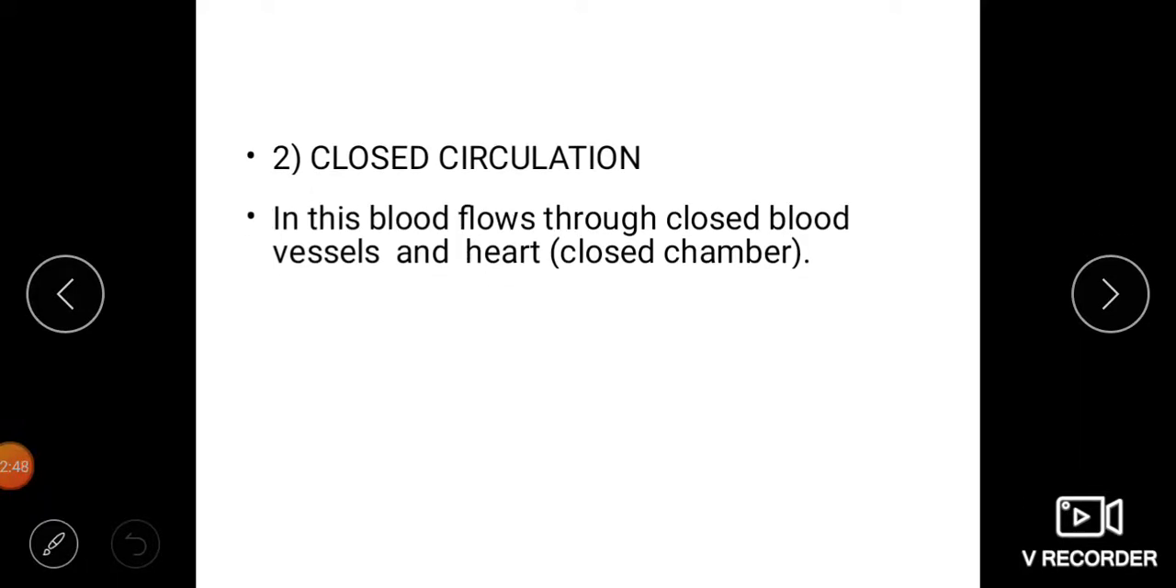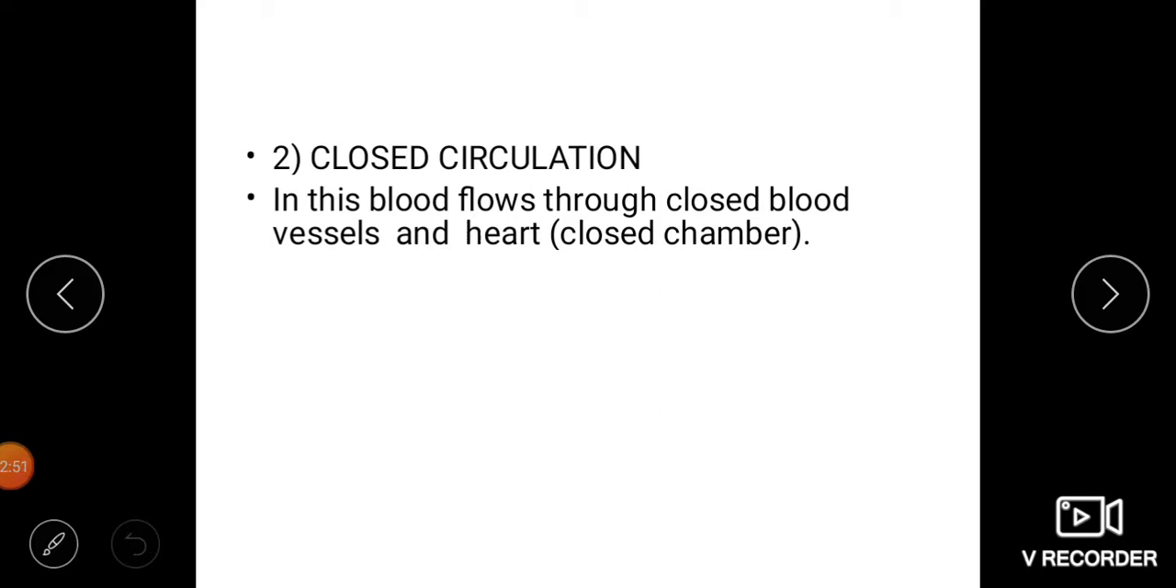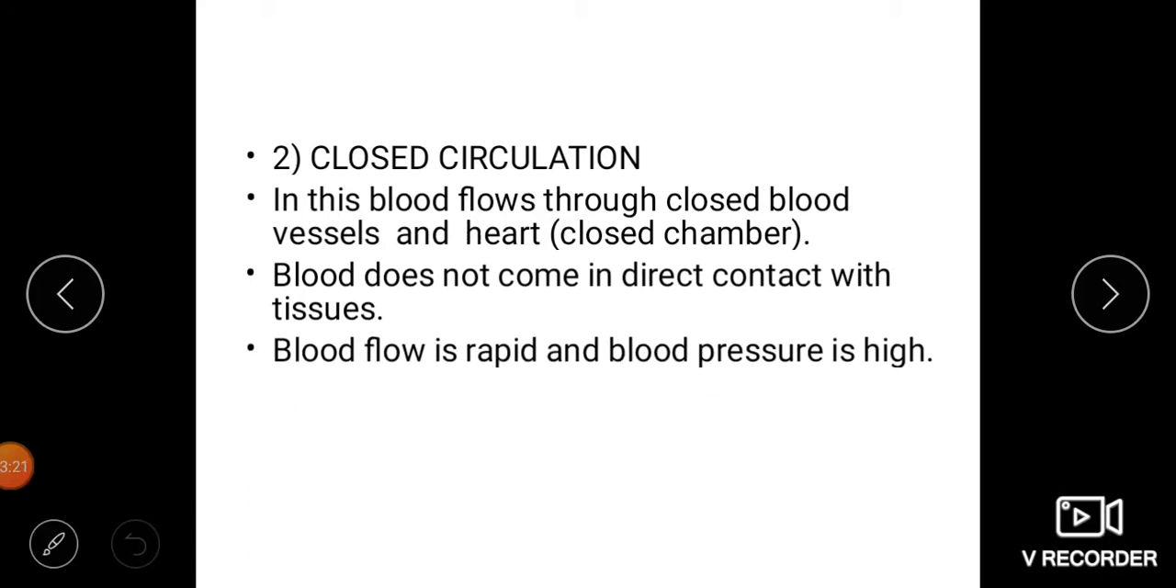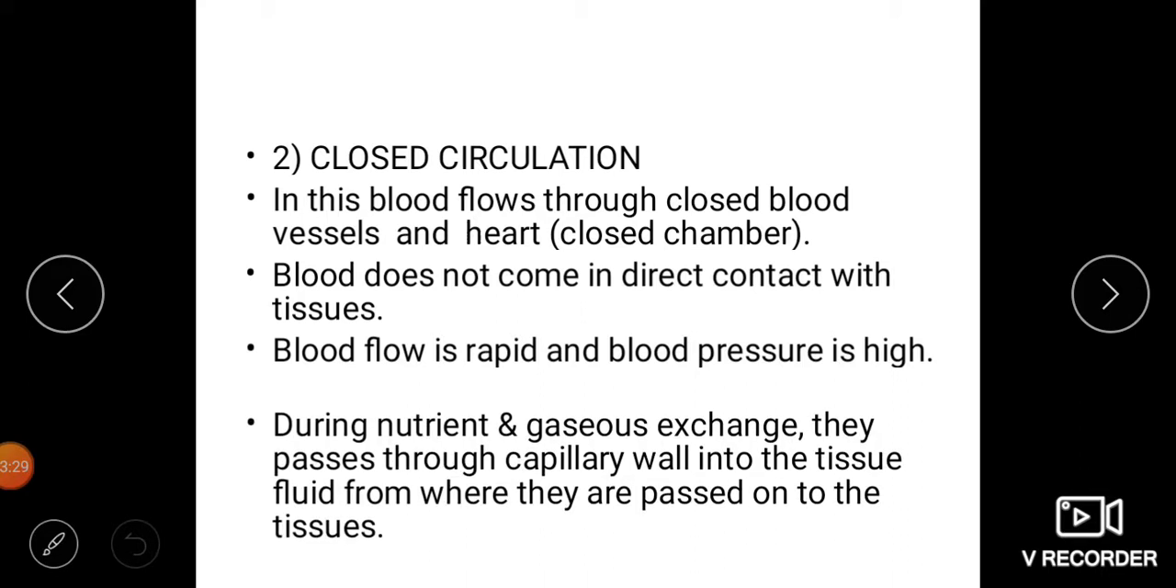Closed circulation. In this, blood flows through closed blood vessels and a closed chamber called the heart. Blood does not come in direct contact with the tissues, but in the case of open circulation, blood always comes in direct contact with the tissues so that they can exchange materials. Blood flow is very fast and blood pressure is very high for closed circulation.